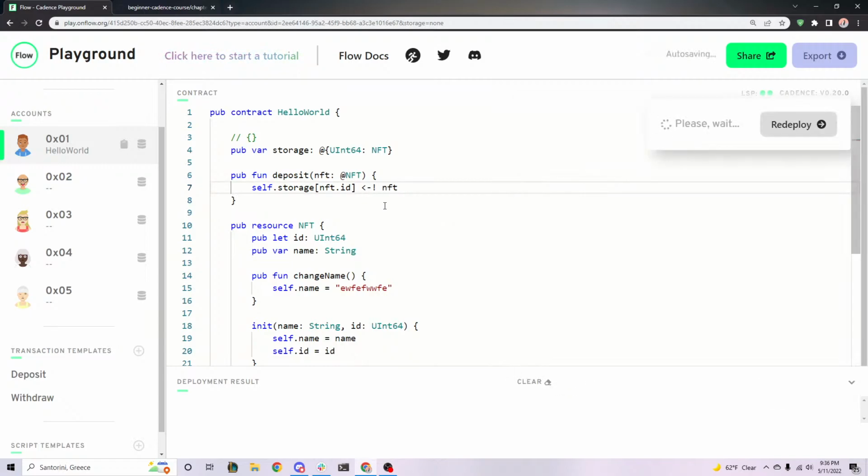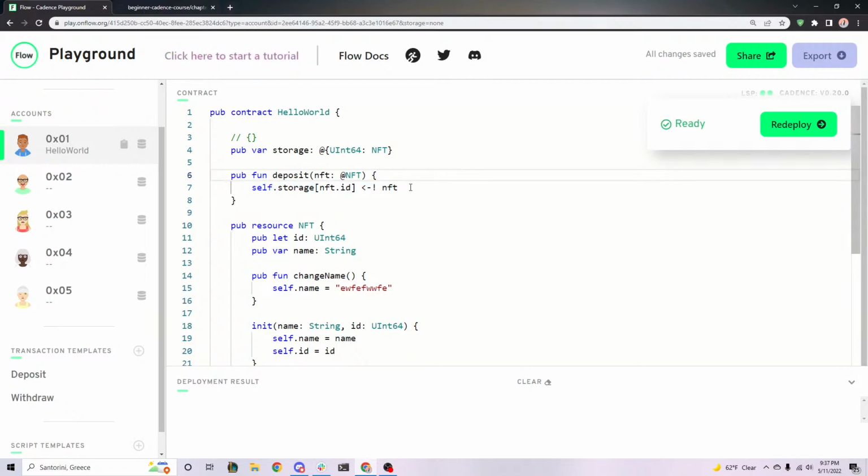We can either put this little symbol here. Now, what this symbol does, and I promise you, this is the weirdest syntax you'll ever see in Cadence. It's a force move operator. So it's a move with an exclamation mark. What this says is, if something already exists at this location, panic and abort the whole program. So don't do anything. Just throw an error, and everything will get reverted back to the original state. But if something doesn't exist here, then you can take a resource and put it at this location. All right. So this is the best way to do it, in my opinion, because it's really simple.